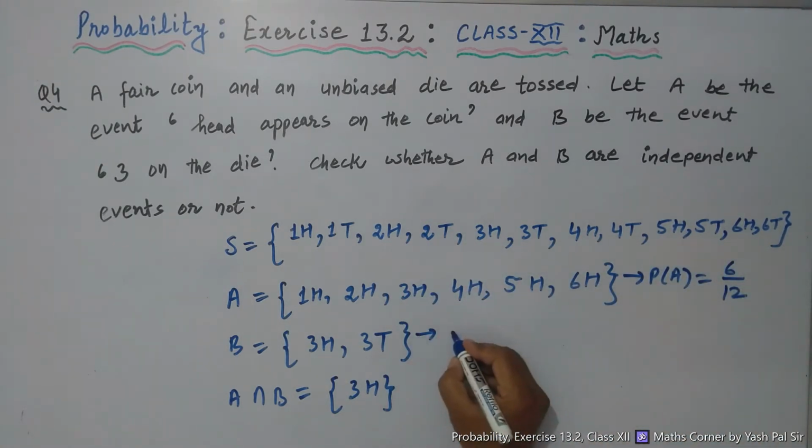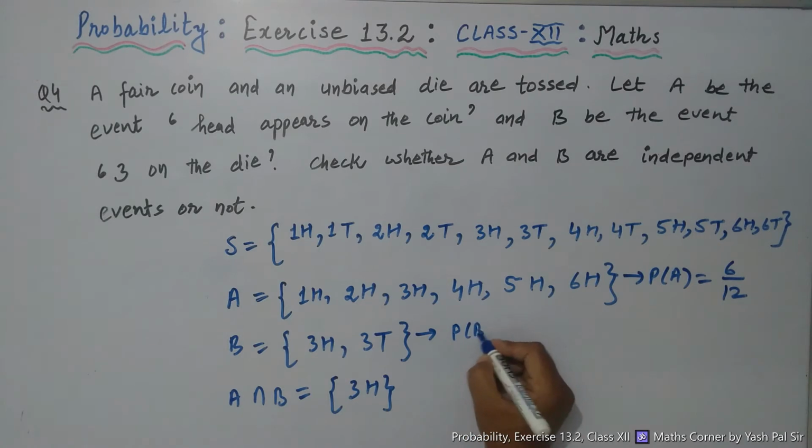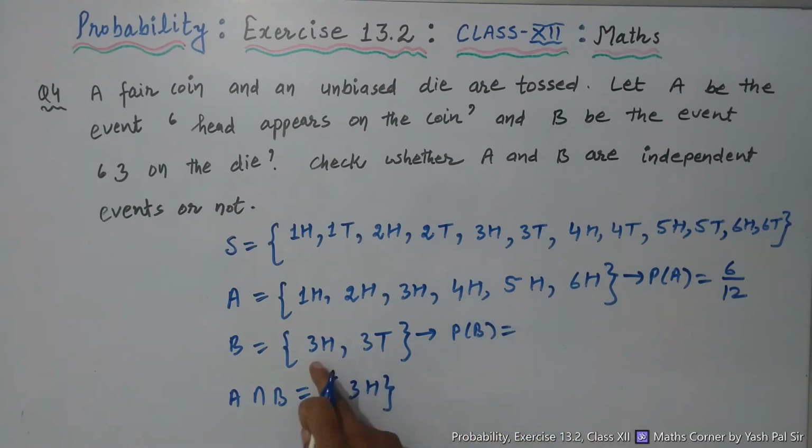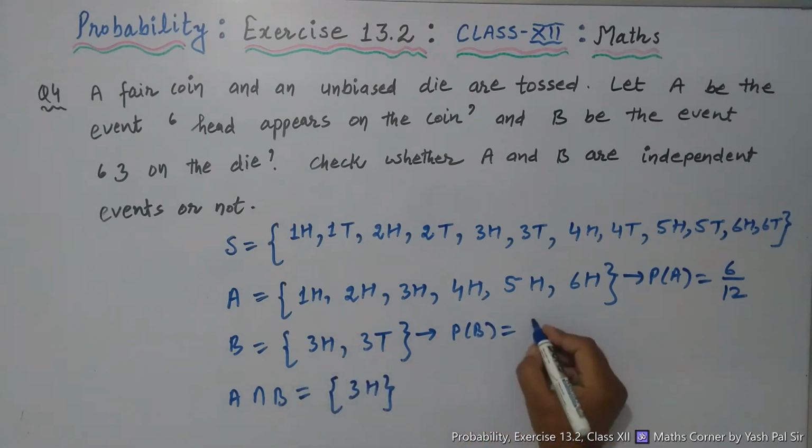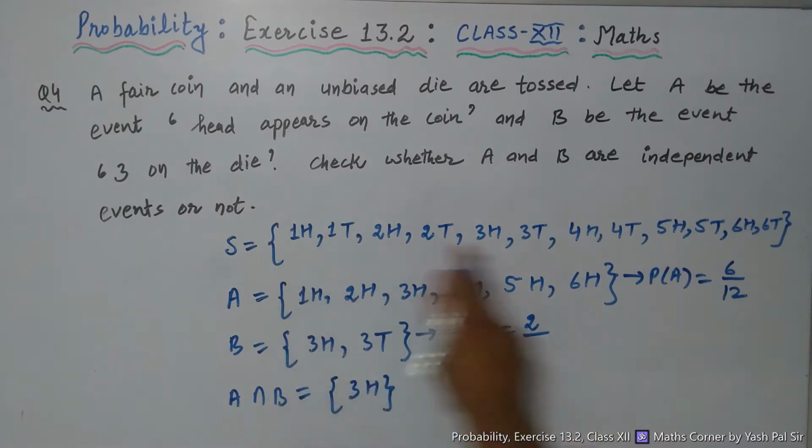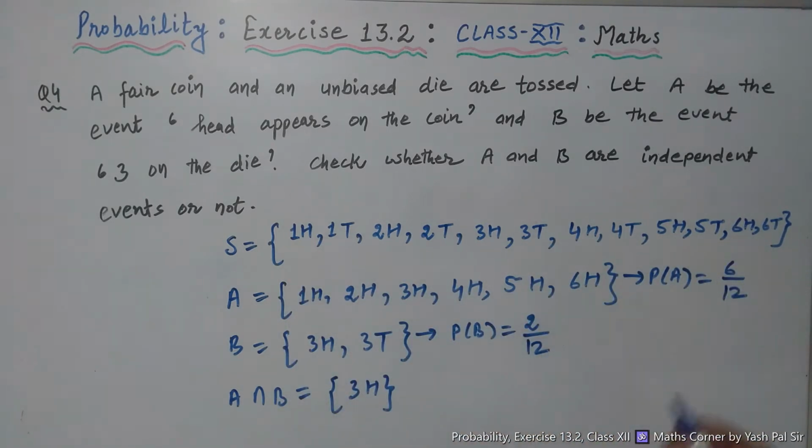Similarly, what is the probability of B? How many outcomes are there in B? There are 2 out of 12. Right? In case of A intersection B, we have only one favorable outcome out of the total in the sample space.